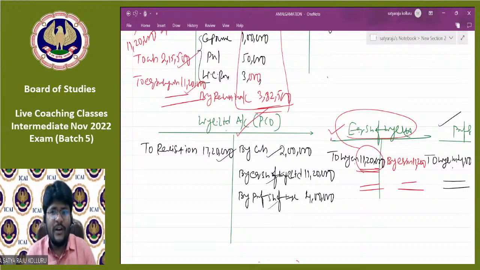If statutory reserves exist and there is clear-cut information given in the problem that the purchasing company should maintain such statutory reserves, then only you should write the amalgamation adjustment account. Otherwise, you can ignore. Like in the problem we just did, there is no information with respect to maintenance of the statutory reserve for further years in the books of the purchasing company. That's why I didn't pass any entry for the amalgamation adjustment account. Okay.